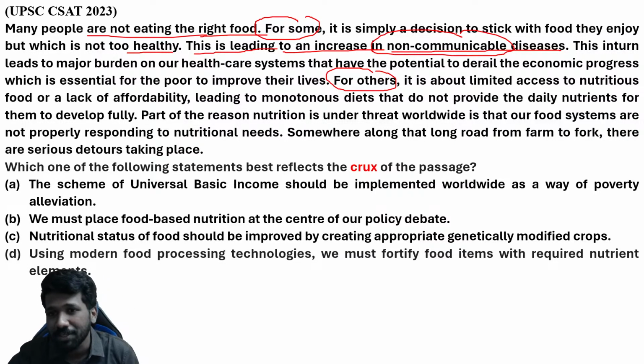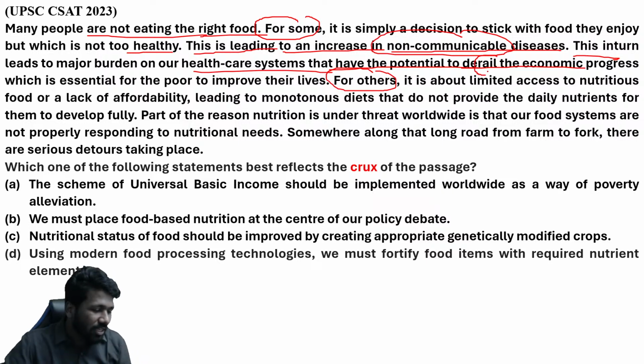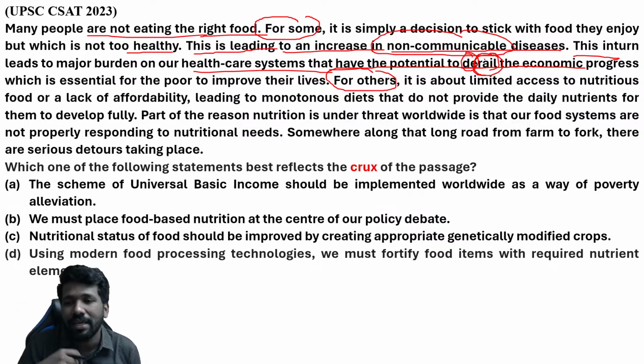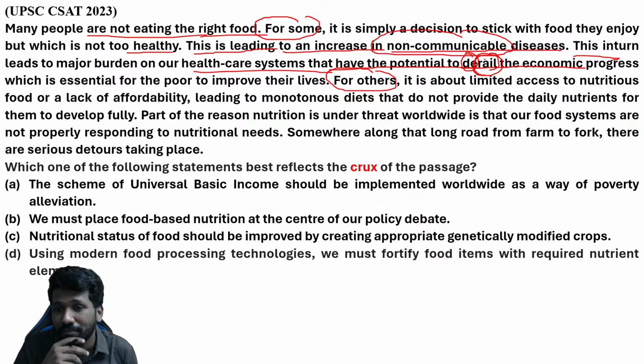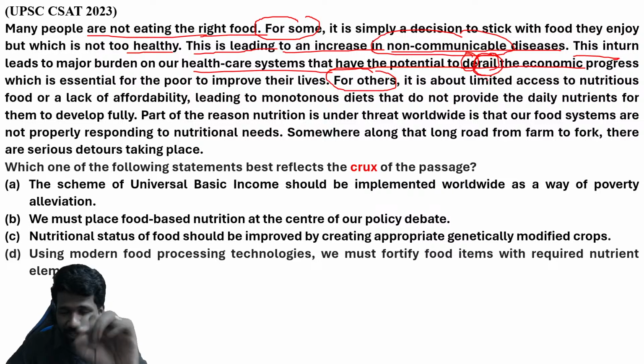Again, practical suggestion. So non-communicable disease, this in turn means this will later lead to a major burden on our healthcare system, that has a potential to derail, means change from its path. Again, you can guess. When I teach the English or verbal ability section for other exams, I say if you understand the prefix, suffix and main body, it is easy to guess the meaning of many words. De is a negative term, and rail. You can relate to that and understand the meaning. Again, we will discuss those kinds of things in another class.